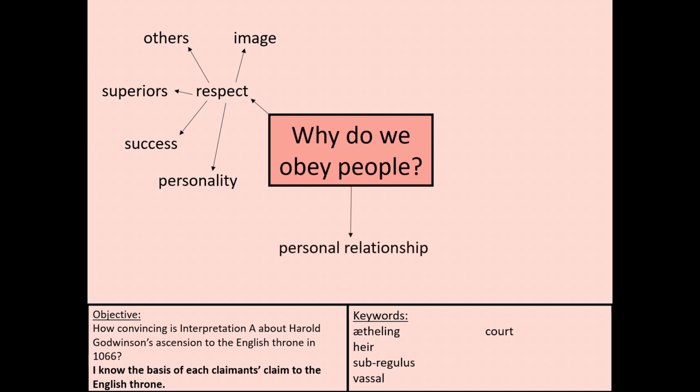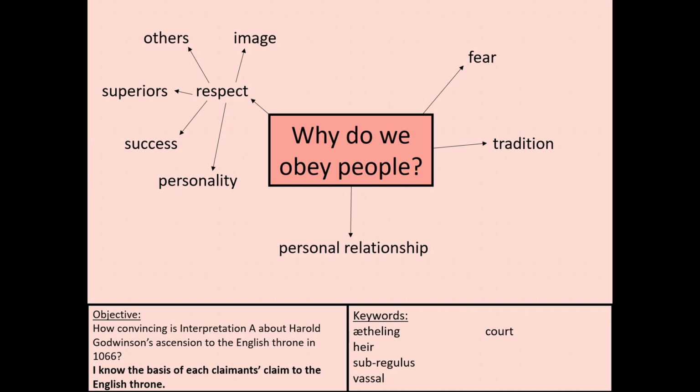It might also mean that you have a personal relationship with people, so it's not necessarily obeying them as much as it is doing what they ask you to do because you like them. You may also fear that person, and so you obey them because you are worried about what will happen if you don't. And finally, it might just be tradition to obey either a particular person or somebody within a particular role. You do it because you've always done it.